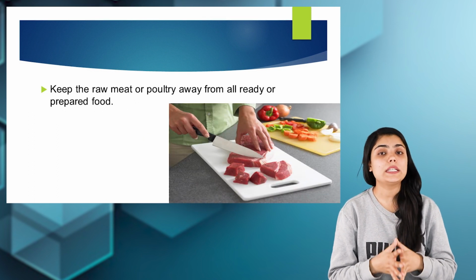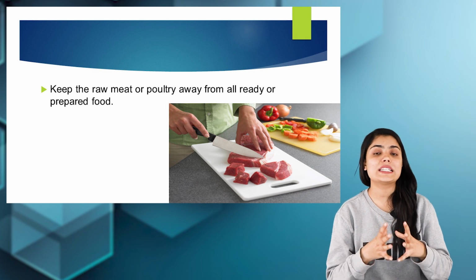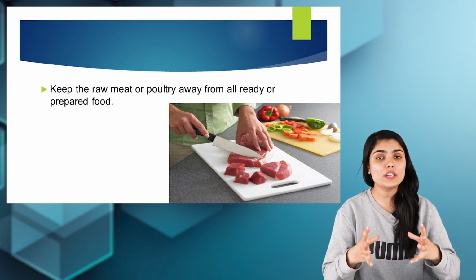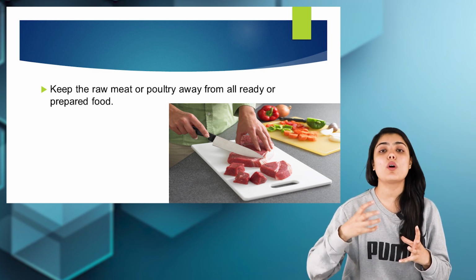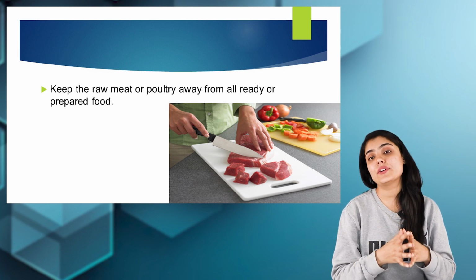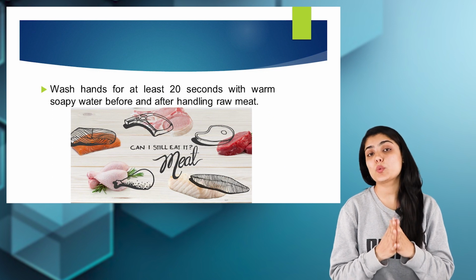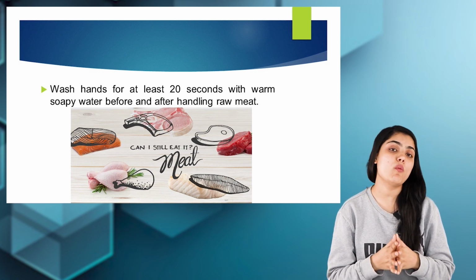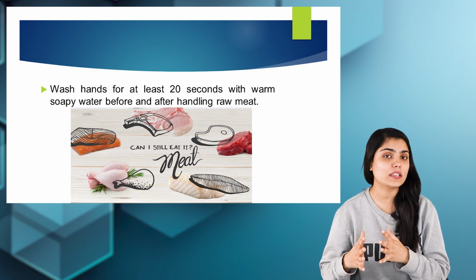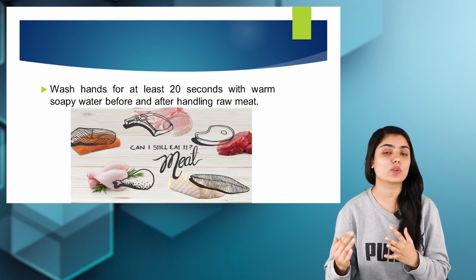Keep the raw meat or poultry away from readily cooked food. So if the food is already prepared, then the raw meat or raw poultry must not be kept near the readily cooked food. Washing of hands for at least 20 seconds with soap and warm water must be done before handling the meat as well as after handling raw meat.